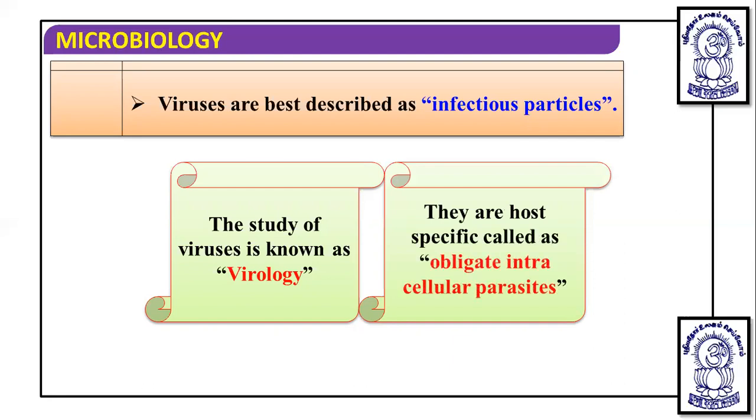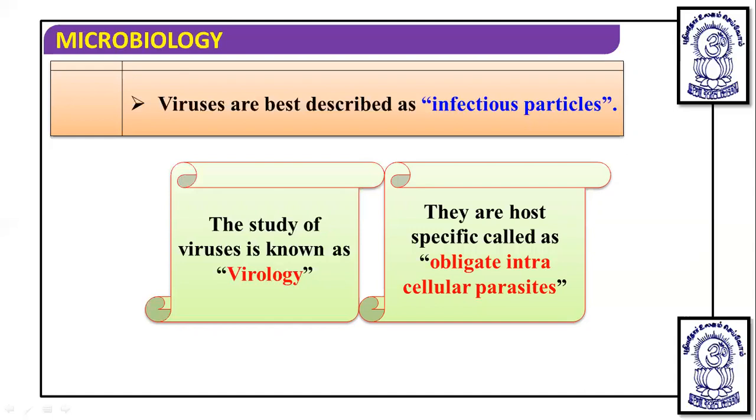They are most specific, as we have discussed, the obligate intracellular parasite. Obligate intracellular parasite means they use a particular host cell by entering within that host cell. So they are considered as obligate intracellular parasites.